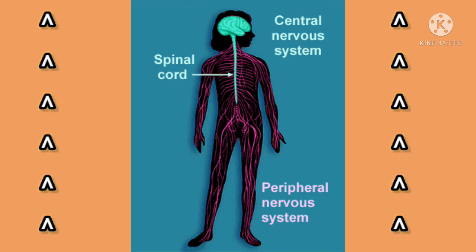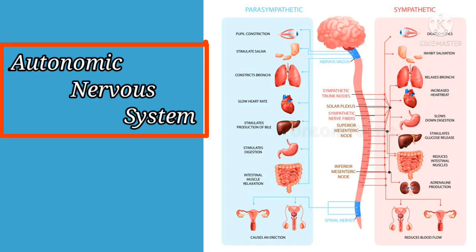Okay. So next we can see the autonomic nervous system. The autonomic nervous system is also called the visceral nervous system. Visceral nervous system means it includes internal organs, such as the eye, heart, etc. It contains two components, that is the sympathetic and parasympathetic systems. Clear? It controls the involuntary functions of the visceral organs.